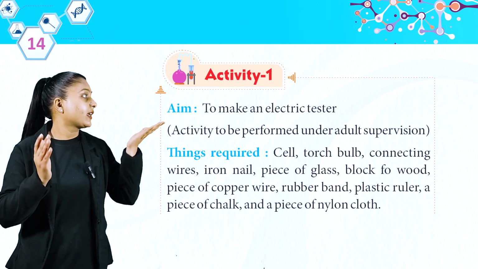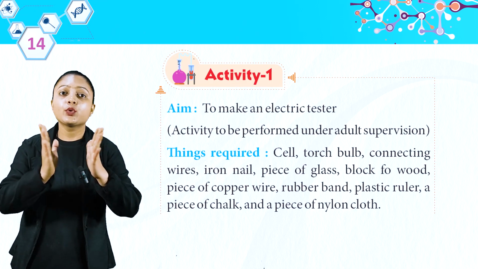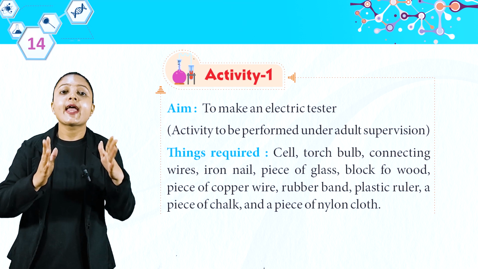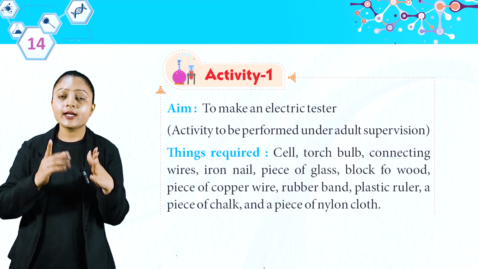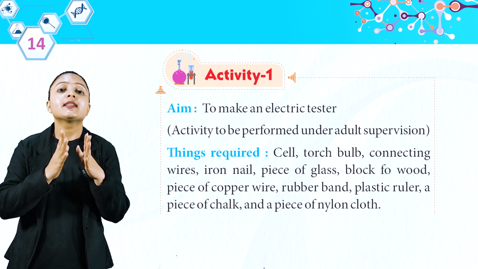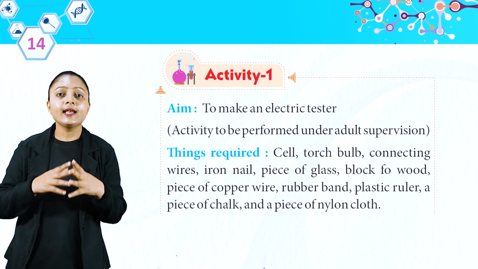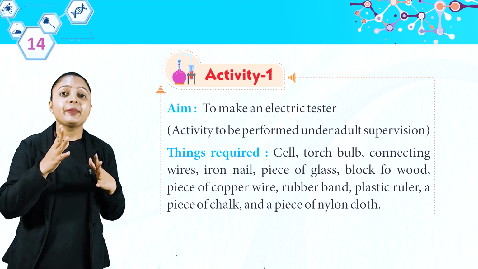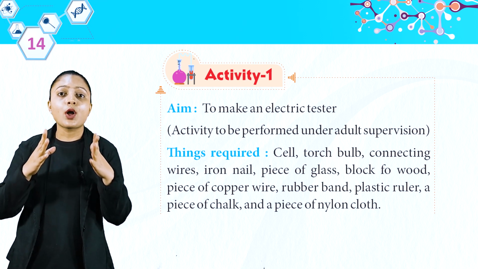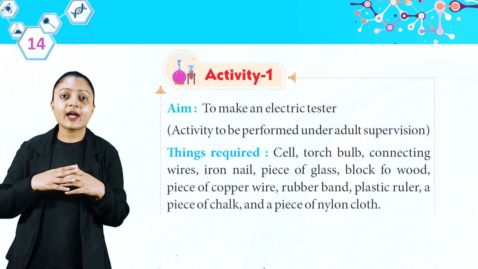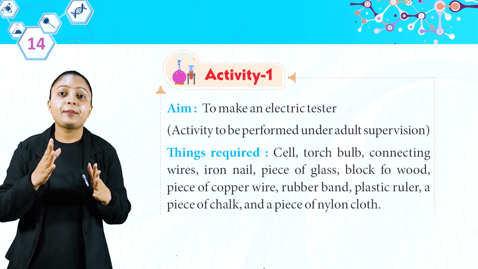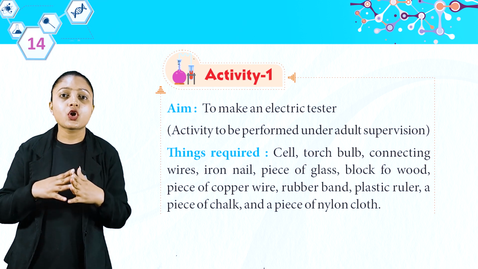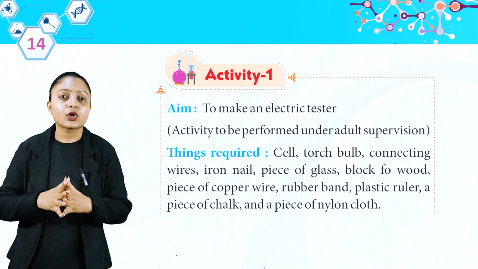Let's look at activity 1. Aim: to make an electric tester. Activity to be performed under adult supervision. Things required: cell, torch bulb, connecting wires, iron nail, piece of glass, block of wood, piece of copper wire, rubber band, plastic ruler, a piece of chalk and a piece of nylon cloth.